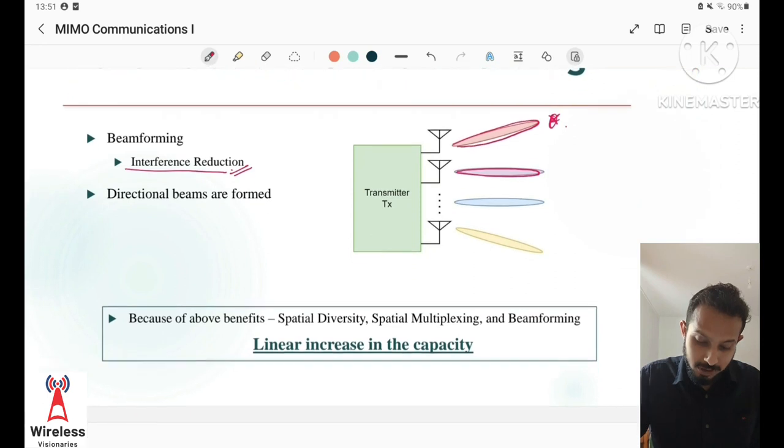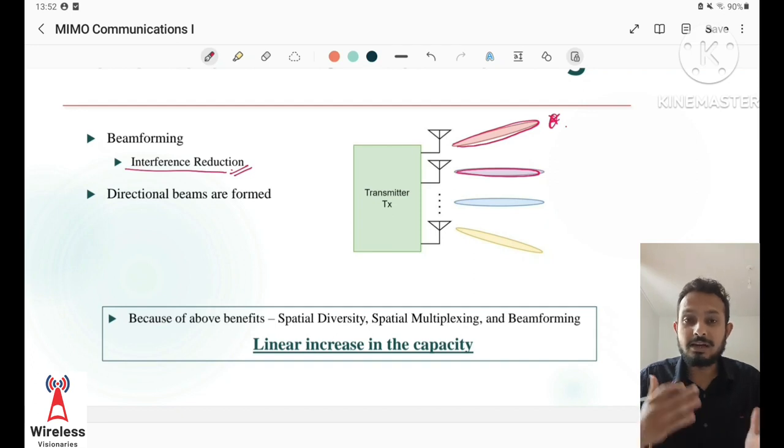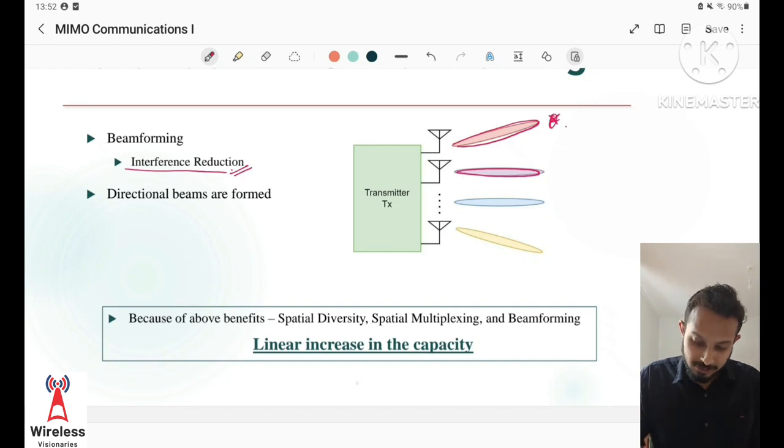Because of all these benefits, for example spatial diversity, spatial multiplexing and beamforming, we get a linear increase in capacity in comparison to SISO when we increase the number of antennas at the transmitting end and the number of antennas at the receiving end. So this is what MIMO has brought to us.